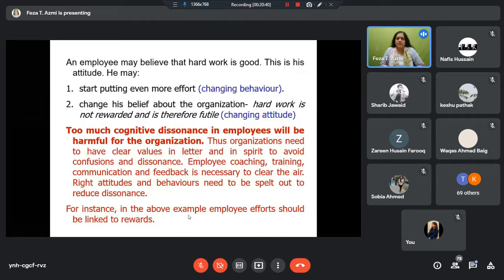So I may now start changing my attitude. It's useless working so hard over here. There's no point. Why should I spend so much effort? Why should I put in so many hours? It's no use. I can work less and be happy. So I will change my belief that hard work is good.